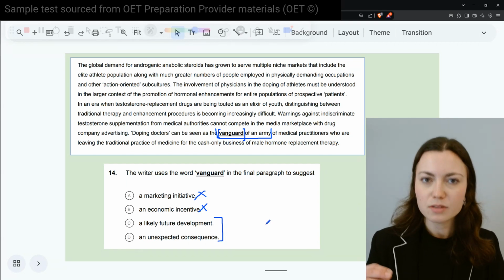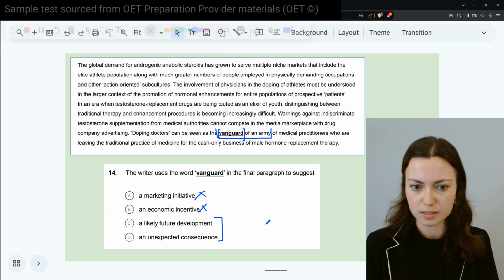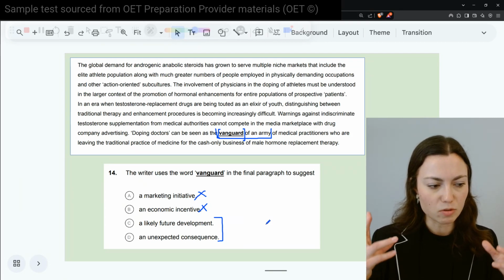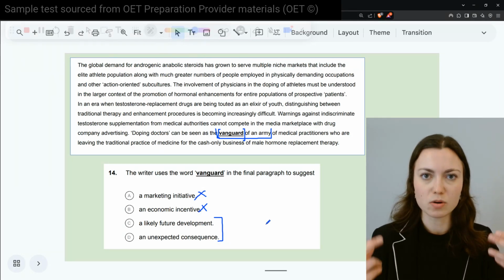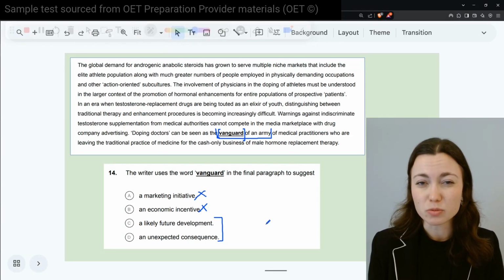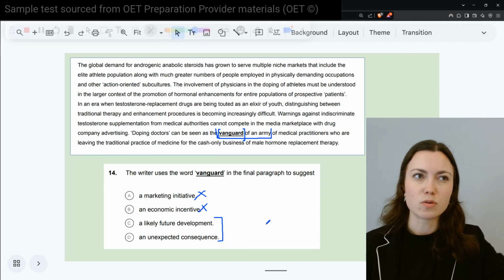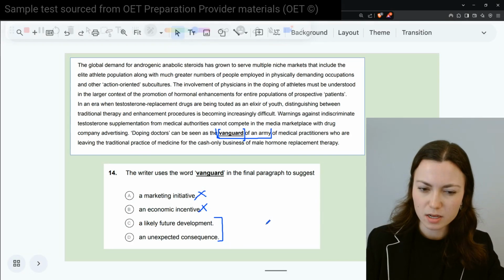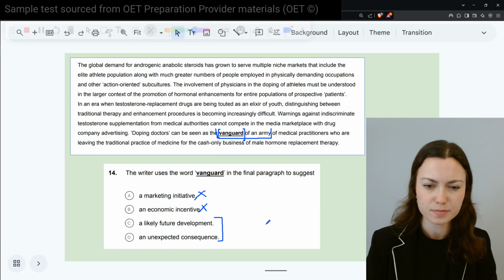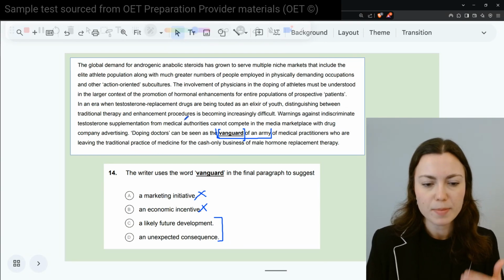Versus a likely future development, okay? An unexpected consequence. These are more of a result, and this is kind of confusing here, but like the result, what happens, or a what, sort of, we can exchange some of those. So this doesn't always work, but sometimes you can think in those terms of, is it a why, the reason behind it, or a what as a result or a thing. So let's pretend we do not know the word vanguard, okay? And let me ask you, what makes more sense?